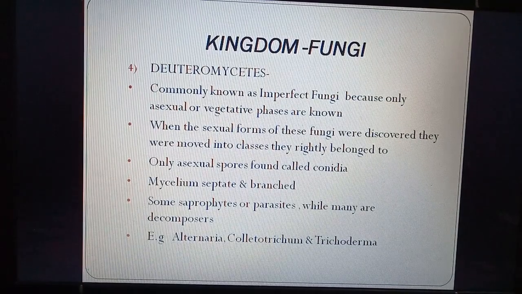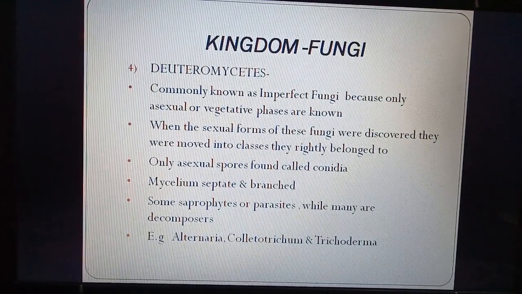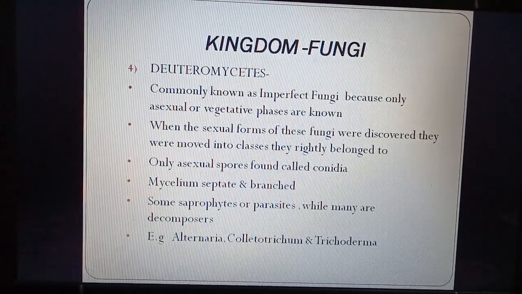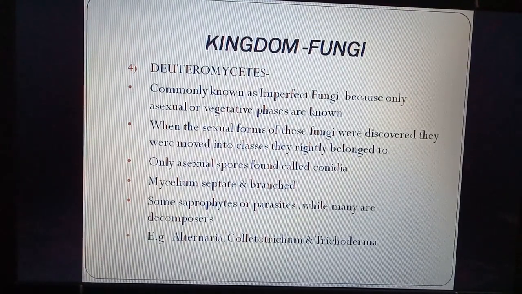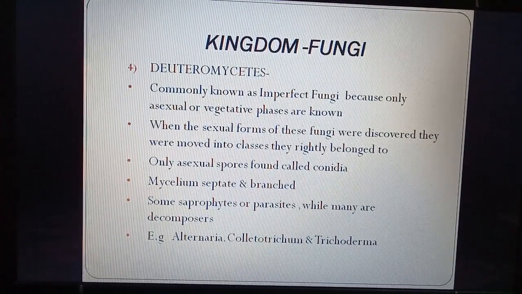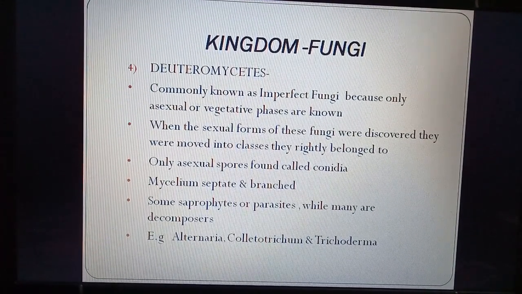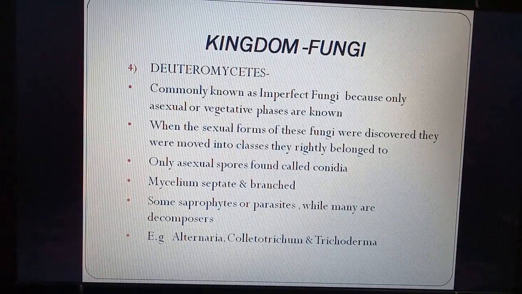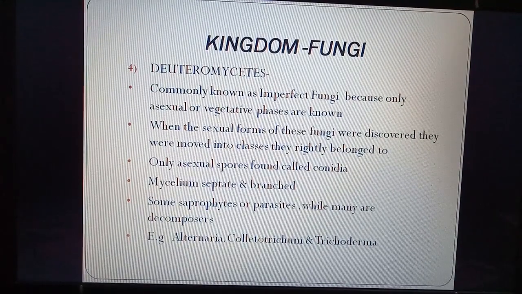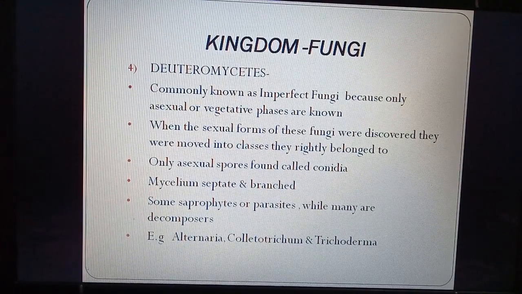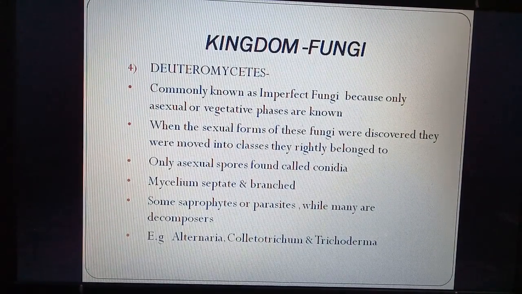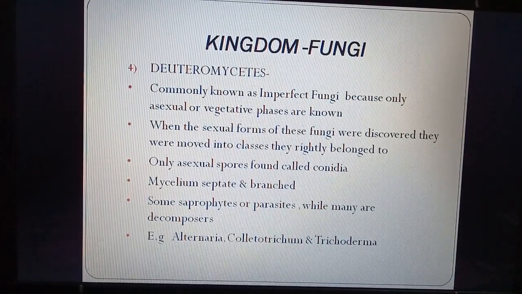They were placed in deuteromycetes. But after some time, when it was found that they also have sexual reproduction, they were moved to other groups. So we can see that in this group only those fungi are included which do not have sexual reproduction, or we can say in whom sexual reproduction has not been discovered till now. Only asexual spores are found. So only conidia are produced.